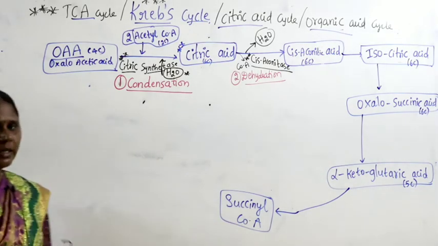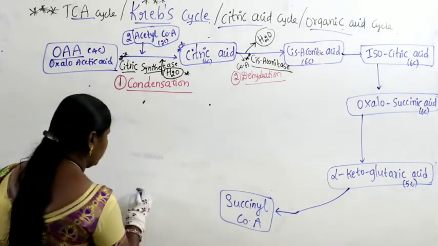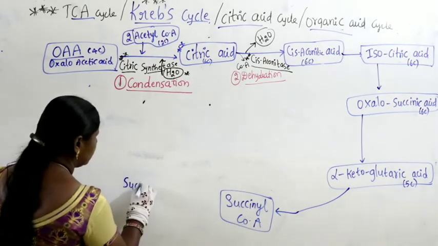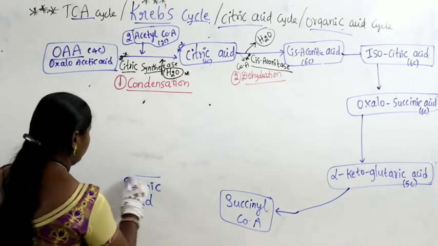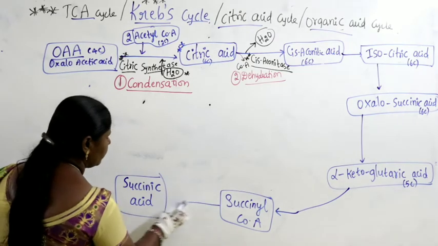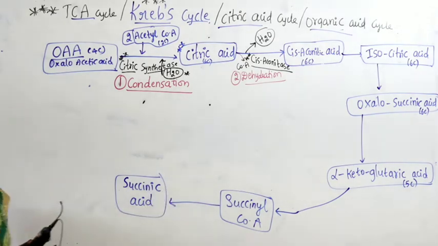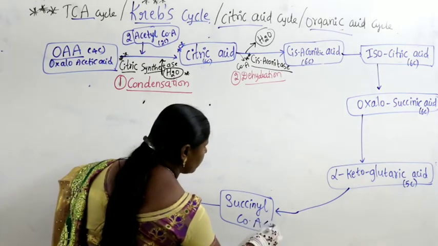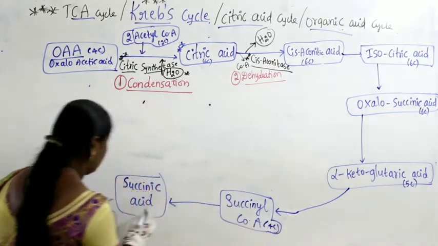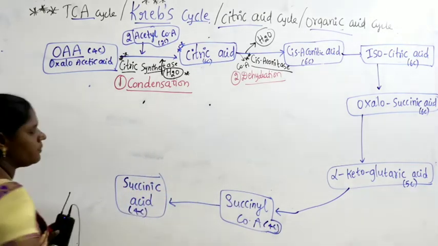So I am giving only the compounds. Then it gets converted into succinic acid. So here it becomes a 4 carbon compound, and here also a 4 carbon compound.